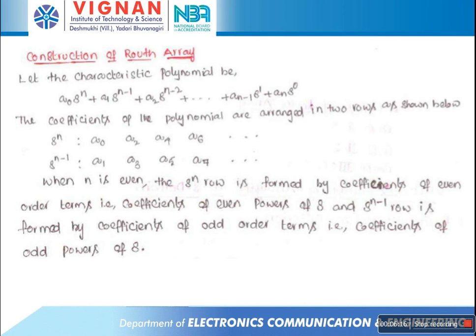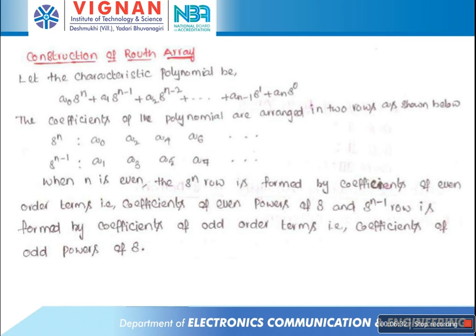The second row is the s^(n-1) row. So what are the coefficients of the s^n row and the s^(n-1) row? The coefficients of the s^n row are a0, a2, a4, a6, a8 and so on.